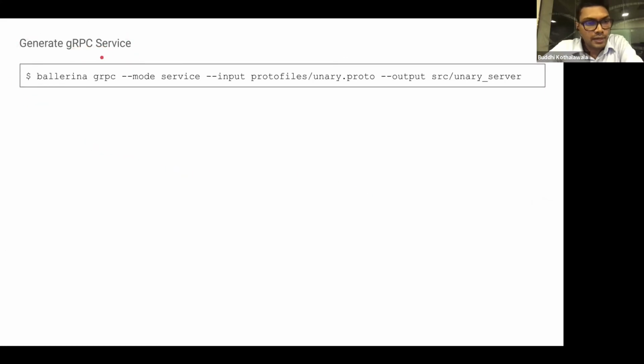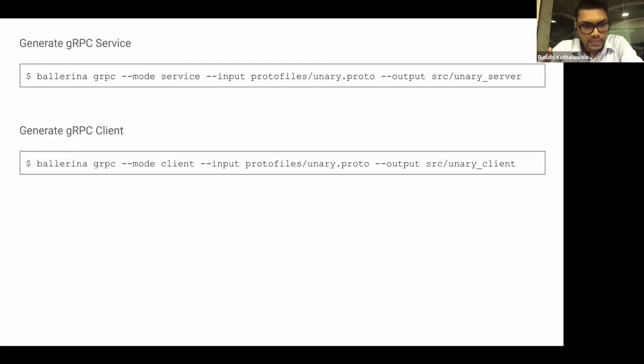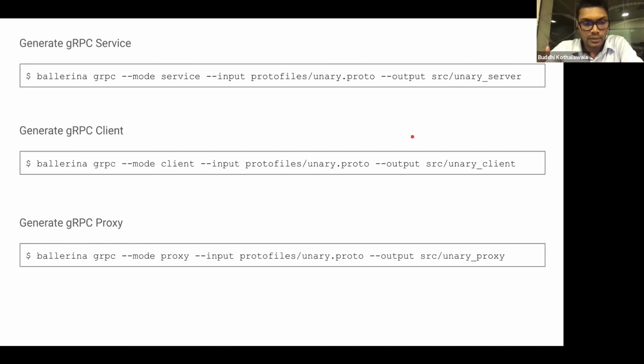Here we have generated service related code. This is the Ballerina command where we specify we are using the gRPC feature, the mode is service, and we give the input file as a simple protobuf file, and we say that my output should move to this Unary server directory. Likewise, you can generate client code as well. The only difference is the mode is client, we give the same input file, and the output file will be moved to a separate directory. Likewise, you can generate proxy related code as well. I'll go through a quick example demonstration.